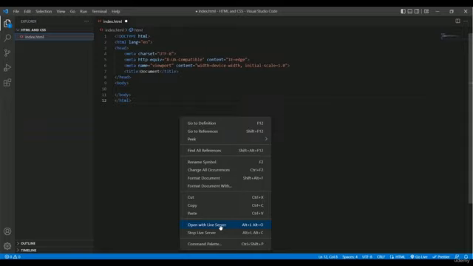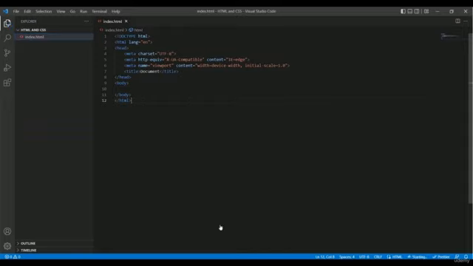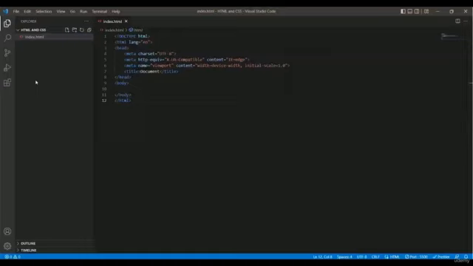So let me click on Open with Live Server. Okay, you can take a look. In here, the text "Document" appears. Do you know why "Document" is present at the browser tab? Because the title has the text "Document" in here.